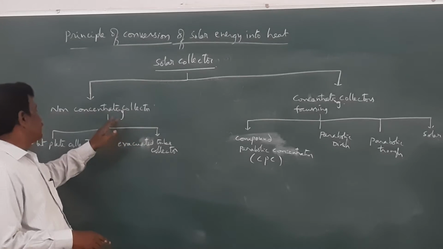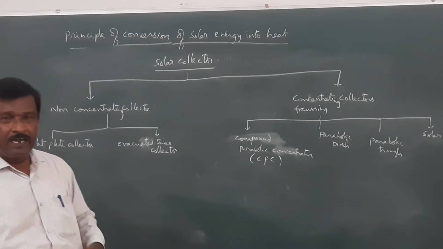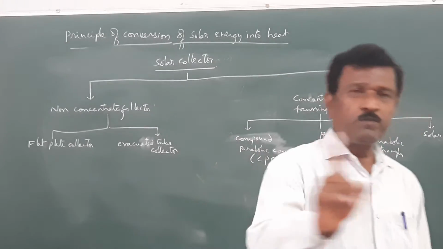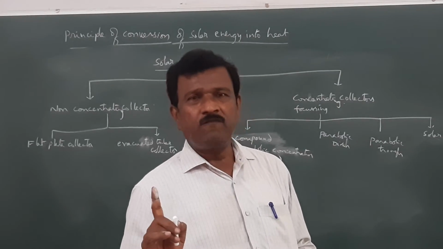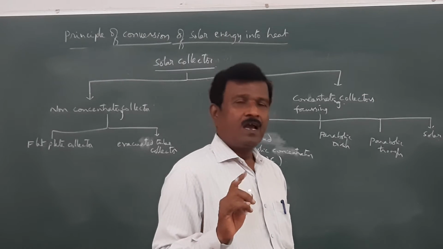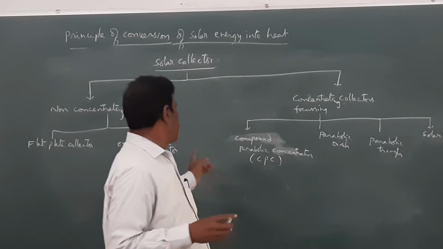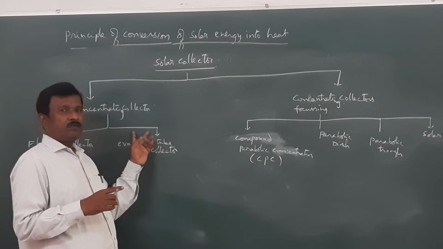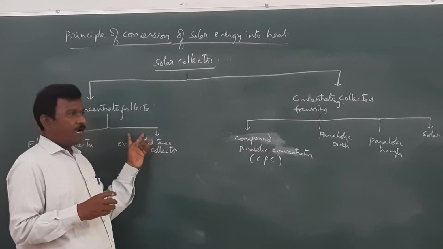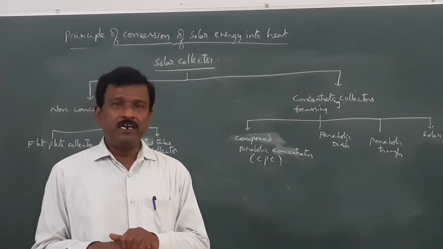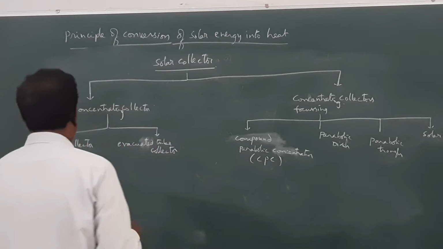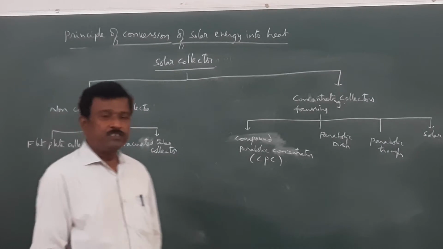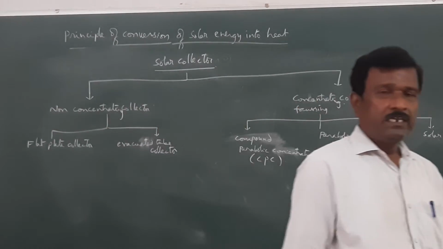And in the case of evacuated tube collector, different tubes were fixed in the form of a spiral, and those tubes will absorb solar energy, and heat is produced and heats the water that is circulating inside the tube. So, in these two cases, the solar energy is not focused.